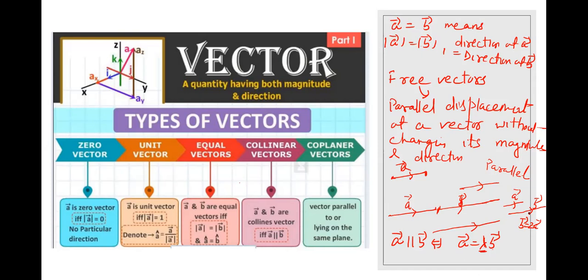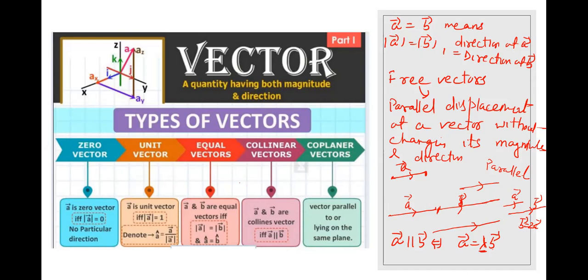Length of a is 2 times b. Length of a is 3 times b. So lambda positive means a and b have the same direction. But if a equals minus 2 times b, it means the length of a is 2 times the length of b, and because of the minus, a and b are of opposite direction.